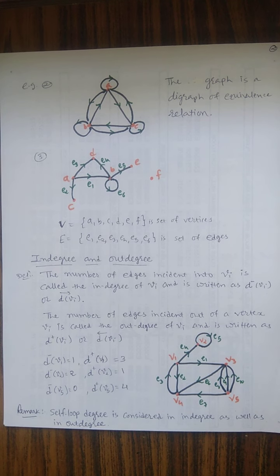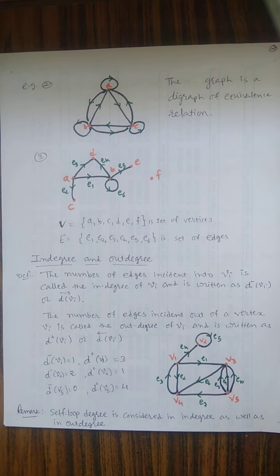Another case is V2, but V2 has a self loop. Here we can see that V2 has a self loop. So how can we understand V2? Remember that a self loop is considered in the in degree as well as the out degree. So we consider it as both. It is also an in degree and it is also an out degree, V2 to V2.